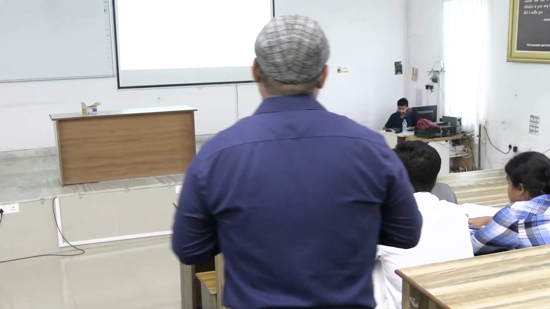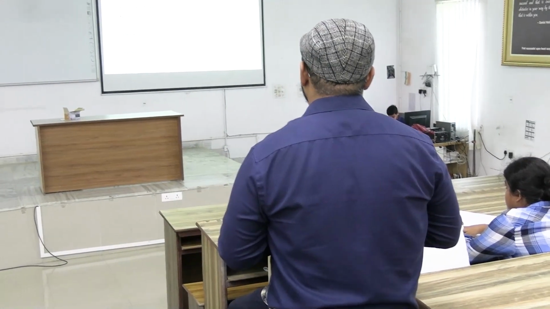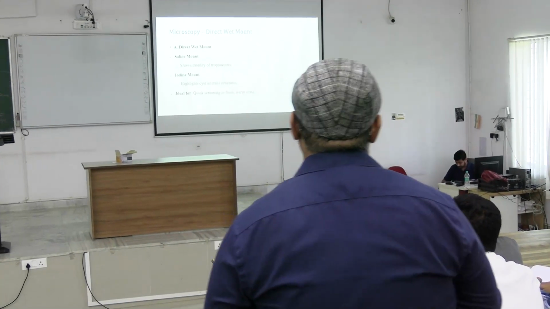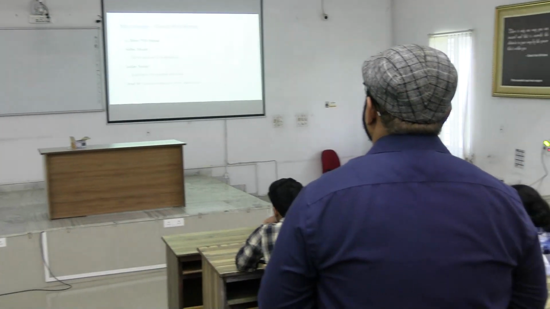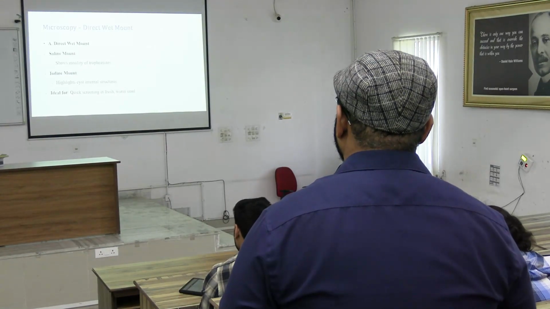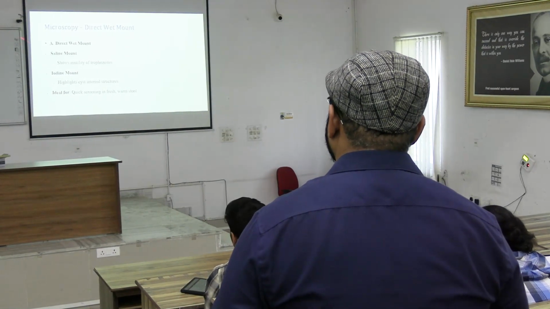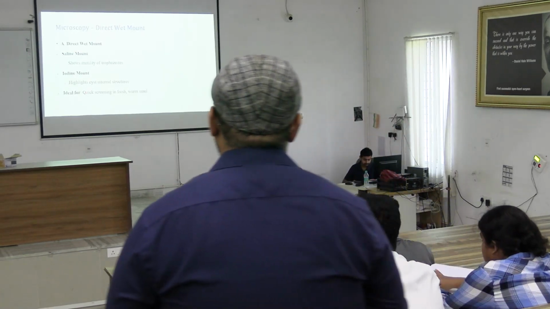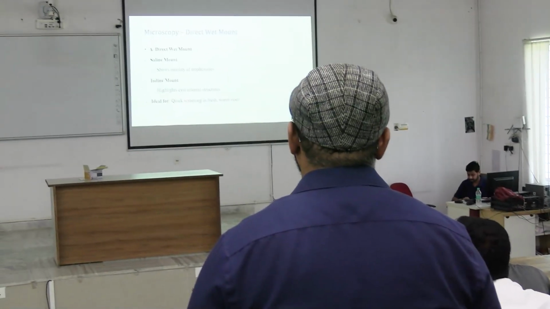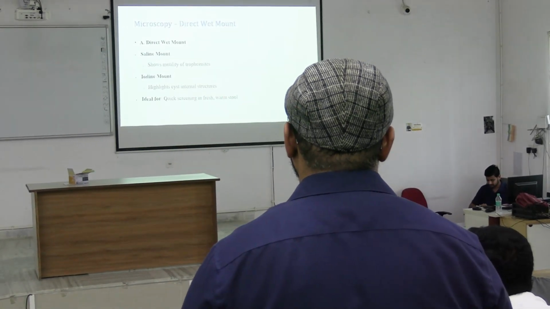Now microscopy. What we do first is a direct wet mount. Direct wet mount is a saline mount, which shows motility of trophozoites. We'll see this video at the end on YouTube, the motility of trophozoites. We can also do an iodine mount, which highlights cysts and internal structures, ideal for quick staining in fresh, warm stool.